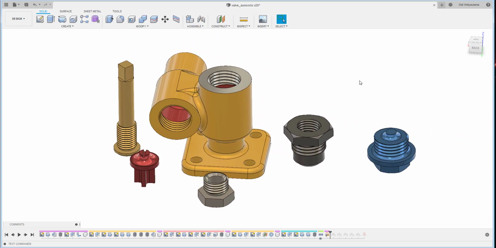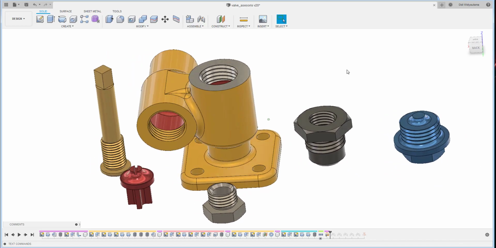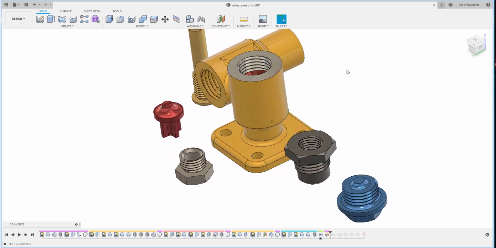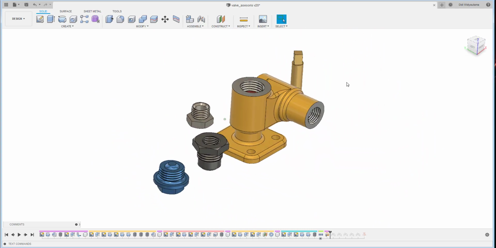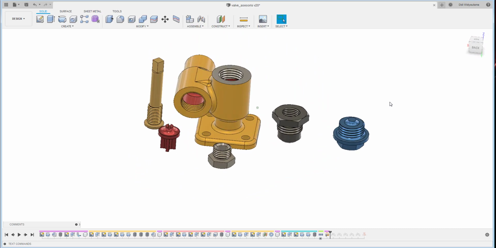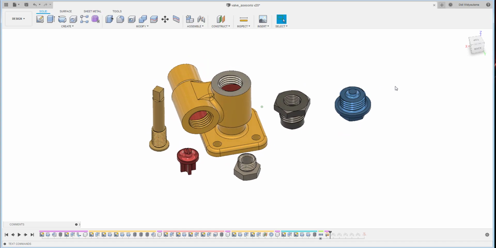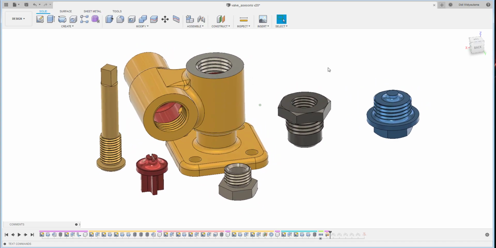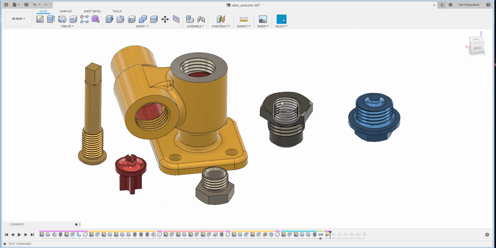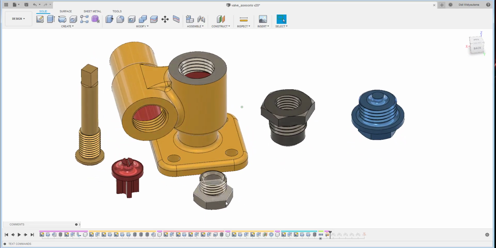And now we are going to put things all together into an assembly, and then also we are going to have the exploded view, and then we would like to animate those assemblies. Okay, now I'm showing you all of these components and this body that we would like to assemble. First thing first, I would like to assemble this one.